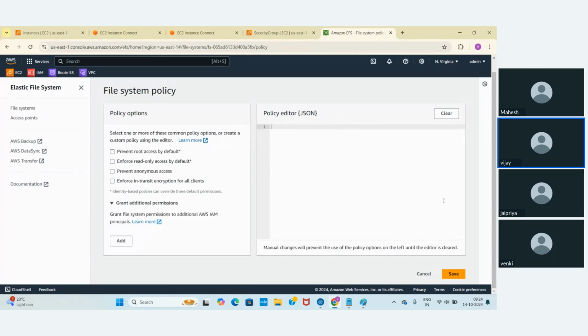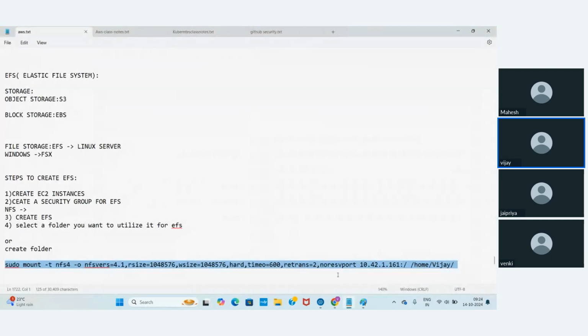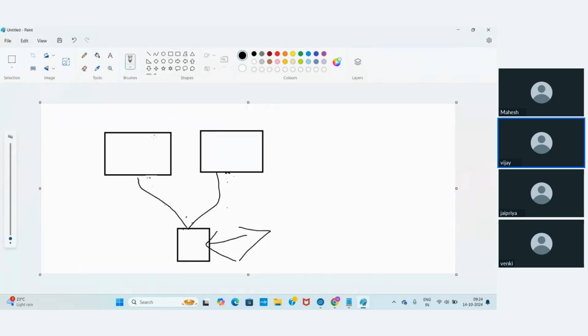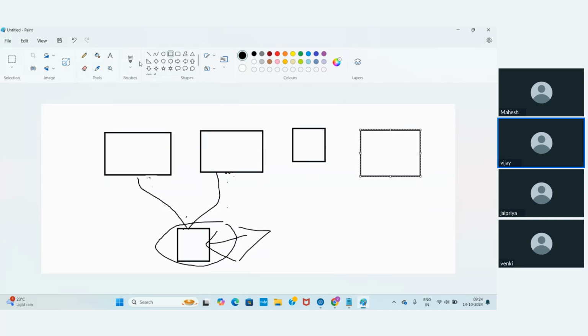Or let's say one more option. See, I have EC2 instance one. I have 100 EC2 instances, but I require only one EC2 instance to write the data into EFS. This EFS I have attached to multiple EC2 instances. These are all real-time questions, guys. They will ask you. So I have attached this EFS to multiple EC2 instances.